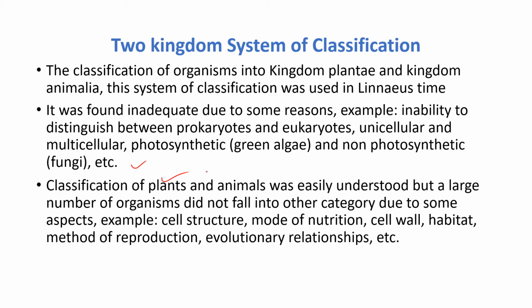The classification of plants and animals was easily understood, but a large number of organisms did not fall into either category. There are some organisms that do not fall into the kingdom Animalia, and they do not fall into the kingdom Plantae either. So there is a little bit of confusion about the two kingdom system of classification. So what are those reasons?